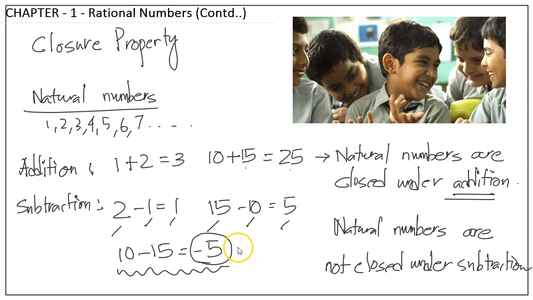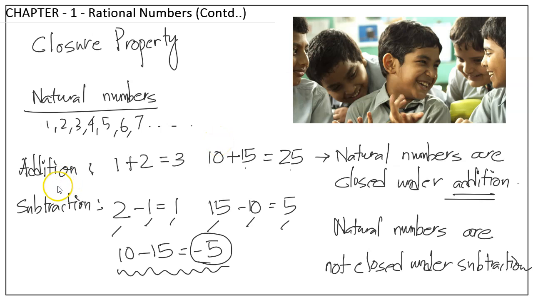In mathematics, always remember that if a rule is not satisfied for even one case, that rule is not applicable at all. Let's say there are 10,000 cases where this is true, and there is only a single case when it is not true. Then the rule is not actually true for subtraction. That is how mathematics works. If it is true, it is always true. If it is false, it means there are cases of failure.